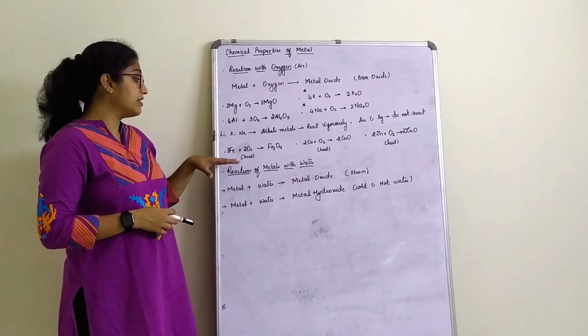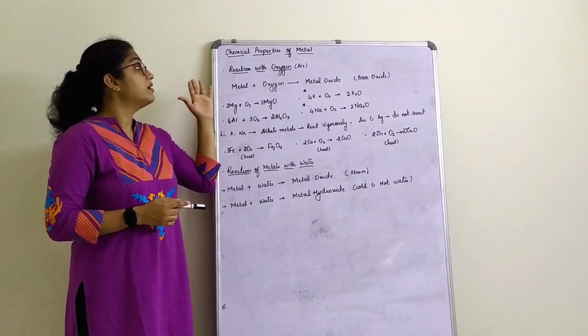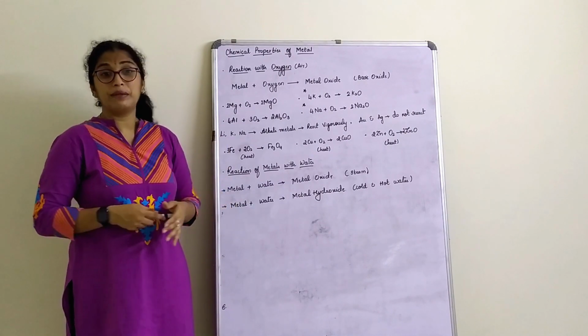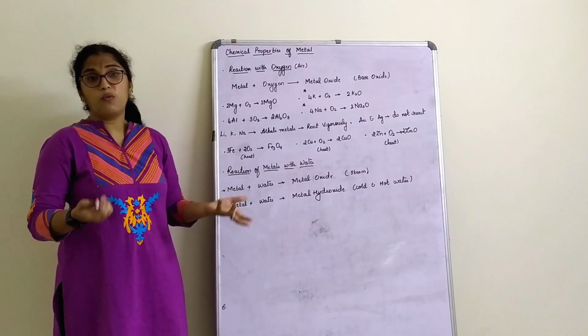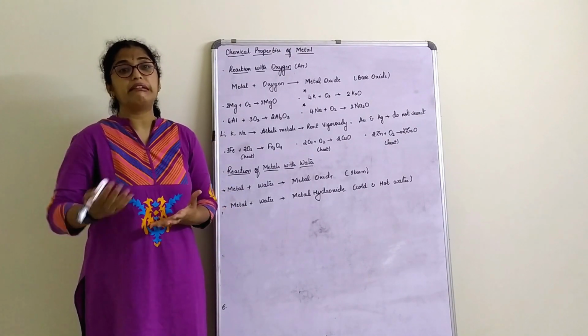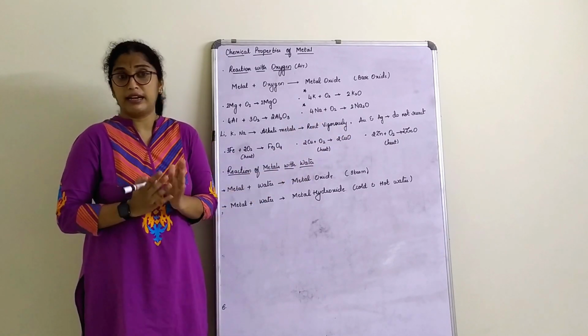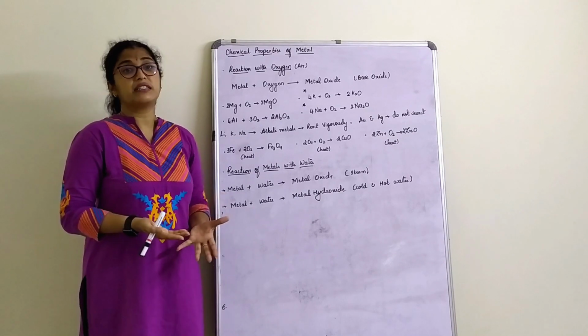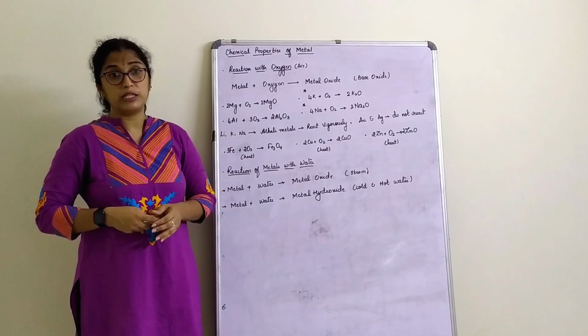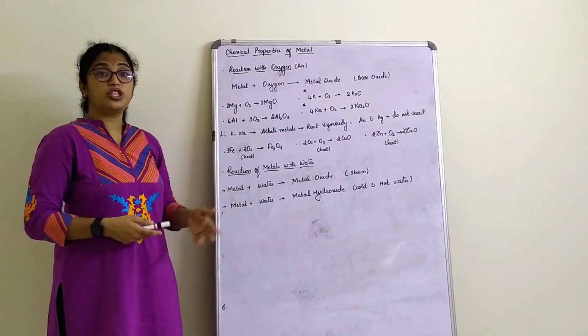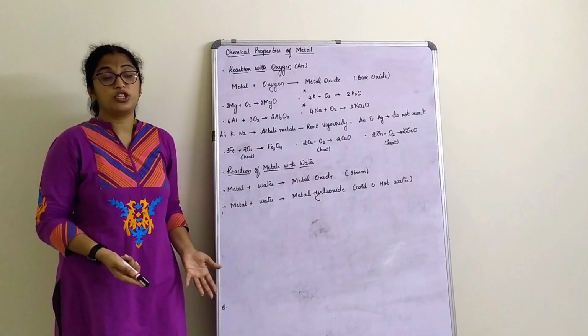So these are the reactions when a metal reacts with oxygen. Very simple to remember here. What will happen when a metal reacts with oxygen? It forms the respective oxide, that is metal oxide, that you should know. If asked, you can write one or two examples, or complete the reaction if it is given. Magnesium plus oxygen gives what? Magnesium oxide.